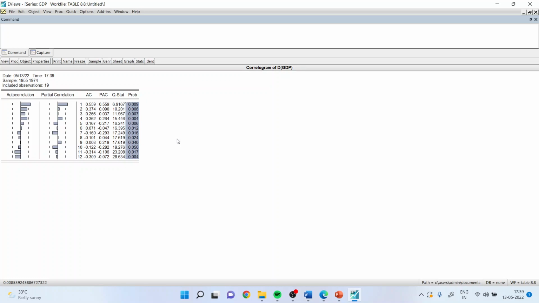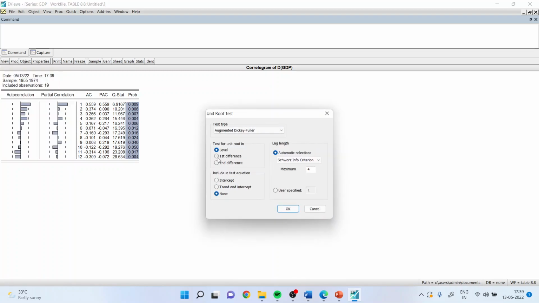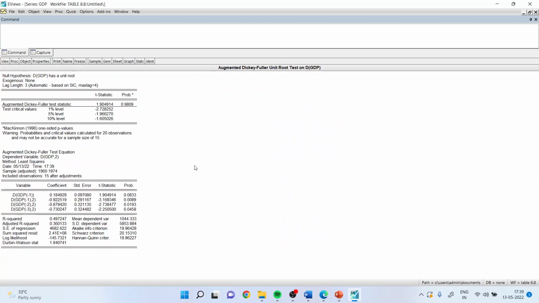We can confirm this with the help of the unit root test. Again go back, view, unit root test, change this to first difference, click OK. Again, the p-value is more than 0.05 and therefore we fail to reject the null hypothesis. This means data is non-stationary.